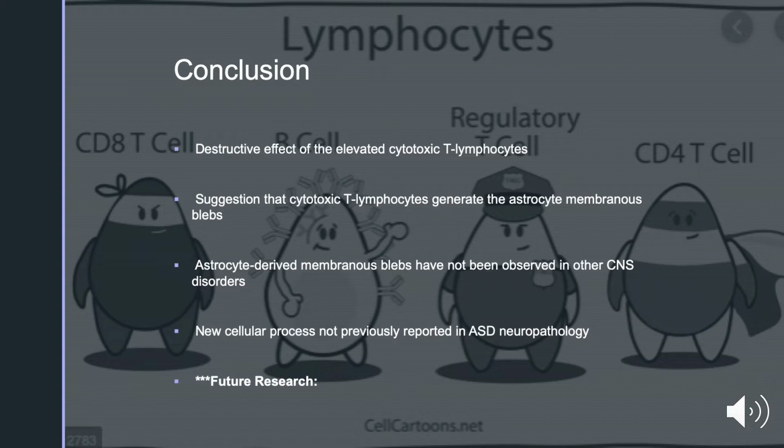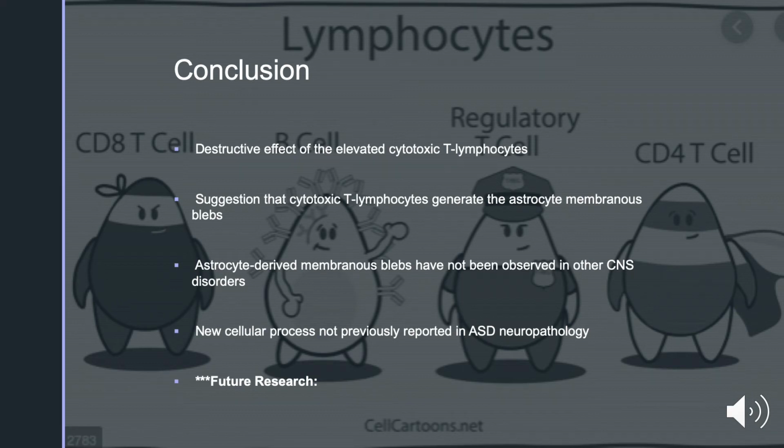So some concluding thoughts by the authors. They believe that the increased collagen deposition and expanded perivascular spaces with jagged contours in ASD suggest a destructive effect of the elevated cytotoxic T lymphocytes. In addition, the number of perivascular lymphocytes and the amount of GFAP debris correlated across ASD cases, a finding that suggests that cytotoxic T lymphocytes may generate the astrocyte membranous blebs. They also suggest that they may be generated by a targeted attack of astrocyte processes by cytotoxic T lymphocytes, specifically at the glial limitans surrounding blood vessels and other CSF brain barriers.